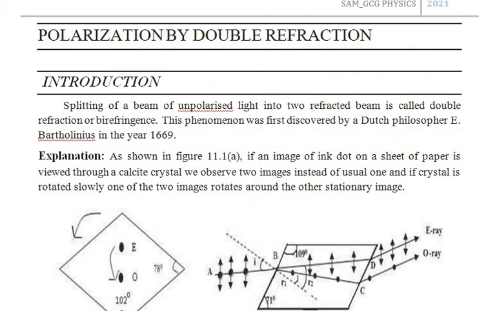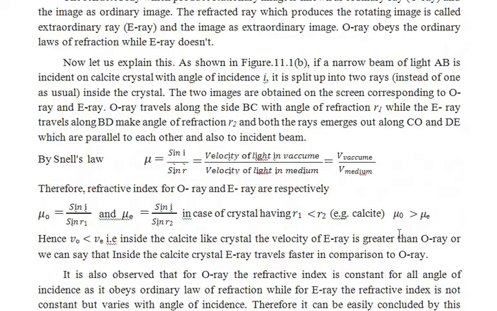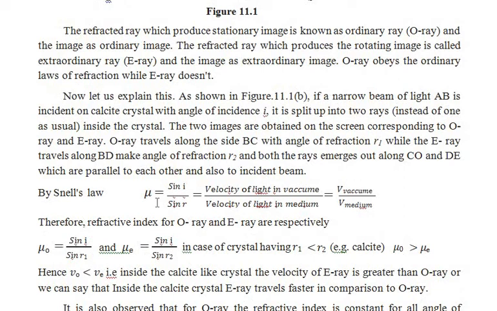Double means two rays are obtained. Refraction, you know, is due to the refractive index of the material. According to Snell's law, mu is equal to sin i divided by sin r, which is the velocity of light in vacuum divided by the velocity of light in the medium.